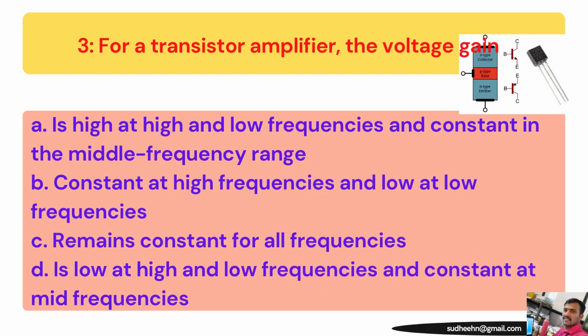The options given: option A, voltage gain is high at high and low frequencies and constant in the middle frequency range. Option B, constant at high frequencies and low at low frequencies. Option C, remains constant for all frequencies. Option D, low at high and low frequencies and constant at mid frequencies.